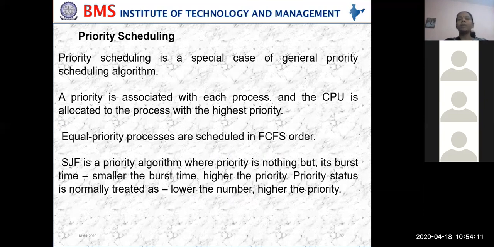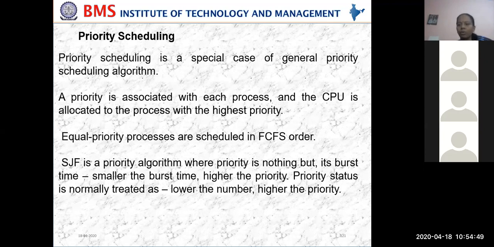Take an example. If I am standing in a queue and the principal comes to the same queue, who has higher priority? The principal will have higher priority, so we leave space for the principal to move forward. The priority of the principal is higher than the staff. In the same way, based on the priority, the process will be given the CPU.